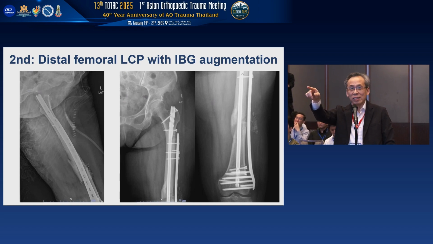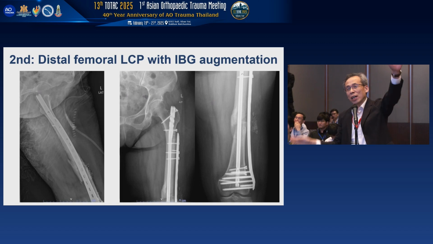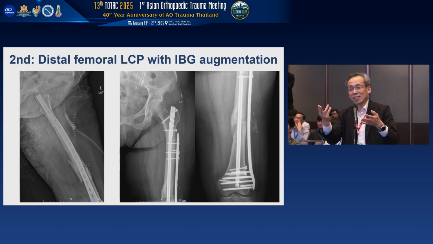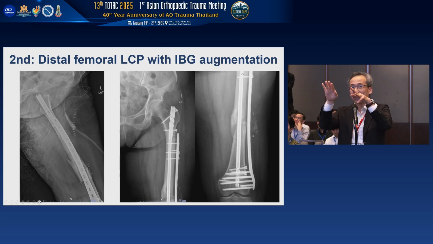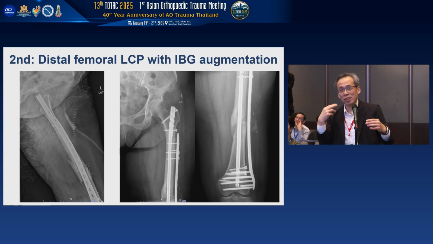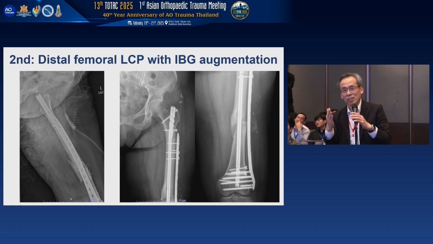The plate is quite long, but your screws are too far apart. It's very flexible. So if I did it, I would fix the screws near the fracture site. That can give better stability. So it's my opinion. If we change our practice, we should achieve better stability than this one.